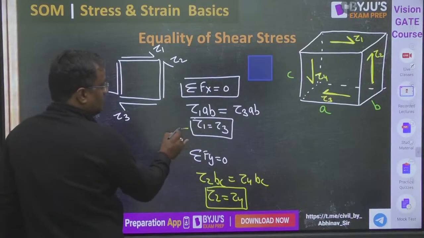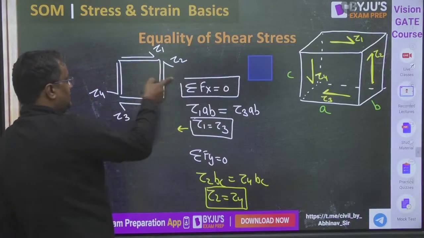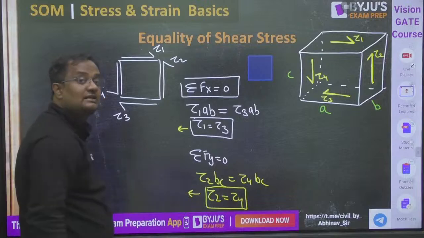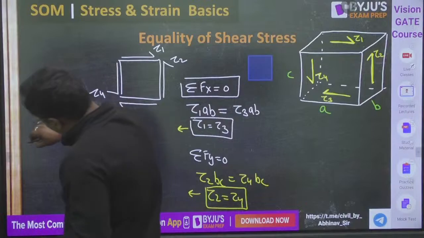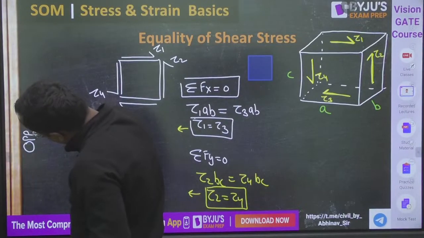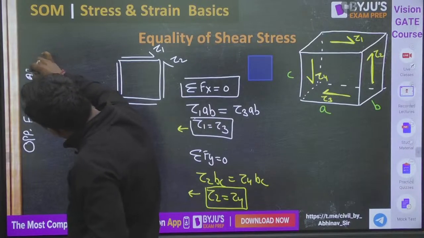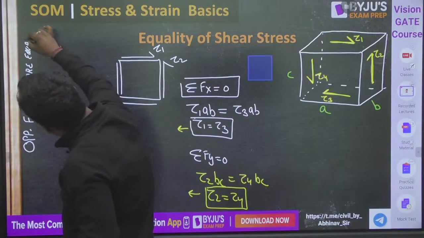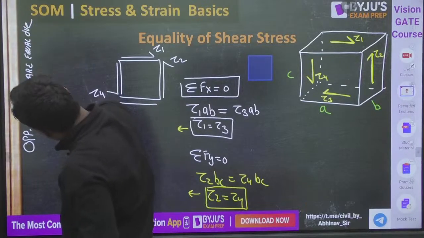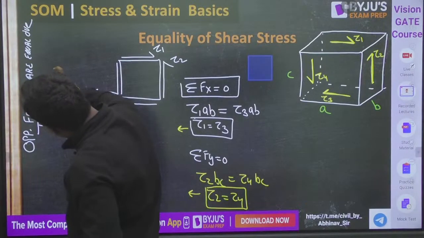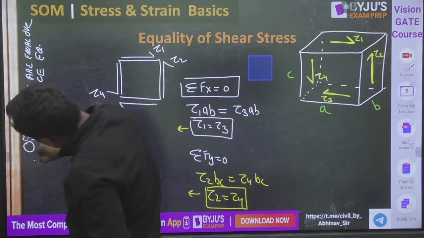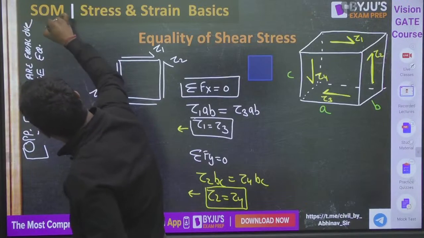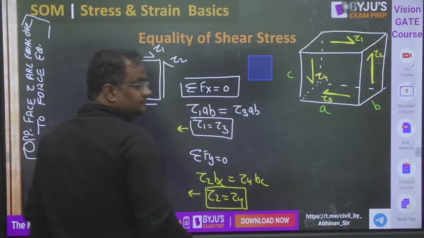So guys, tau 1 and tau 3 are opposite faces, and 2 and 4 are opposite faces. If someone asks a fill-in-the-blanks question: opposite face shear stresses are equal due to which equilibrium? Due to force equilibrium, guys. Opposite face shear stress is equal due to force equilibrium.